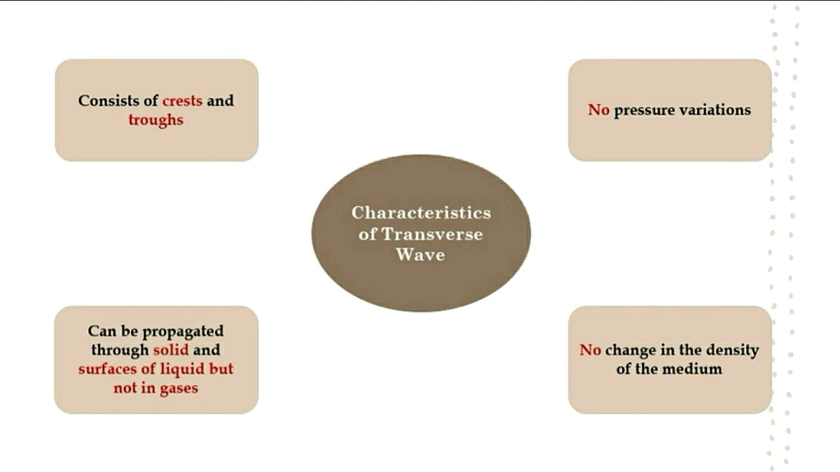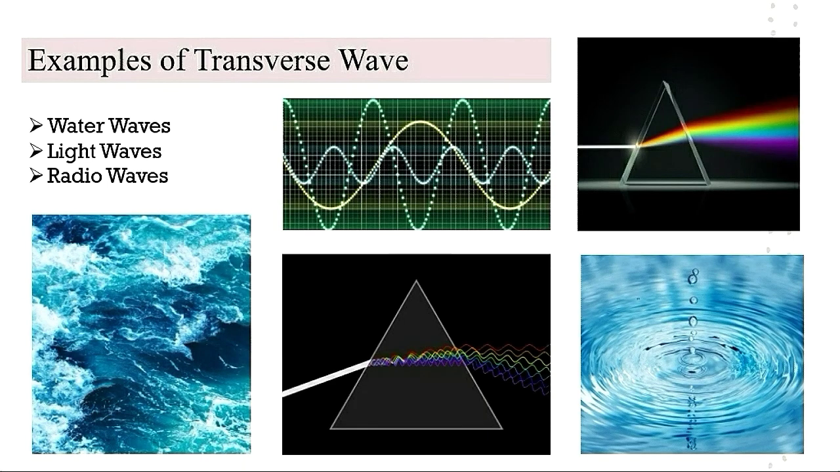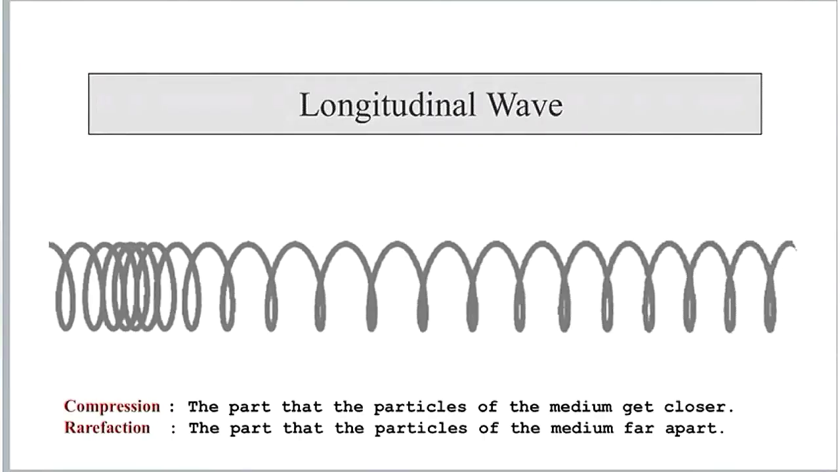The third characteristic of transverse wave is that it can be propagated through solids and the surface of liquids but not in gases. And the last characteristic is that there is no change in the density of the medium because the transverse wave always moves constantly. There are three examples of transverse wave. The first one is water wave, the second one is light wave, and the third one is radio wave. The pictures that I have given are all about these three waves.